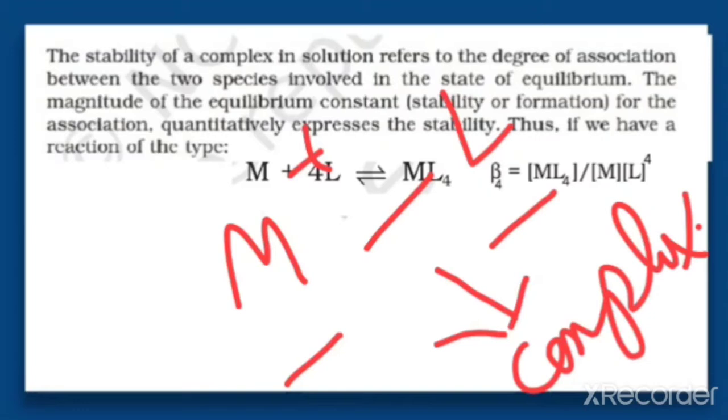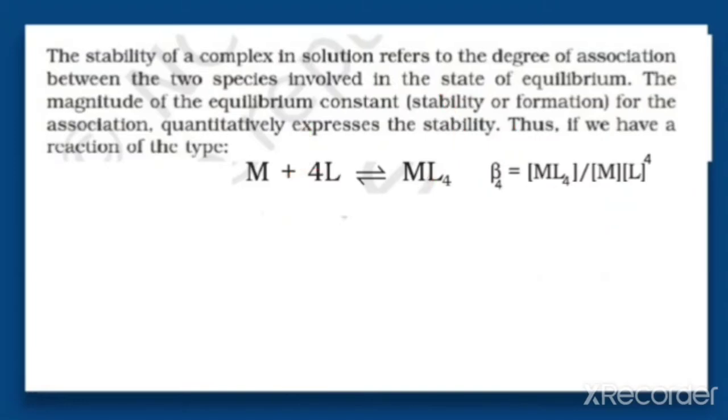So if the interaction is stronger, the complex formed would be thermodynamically more stable, and the value of the stability constant for the complex will be larger, that is beta 4 will be larger.